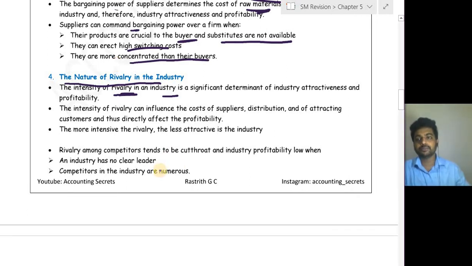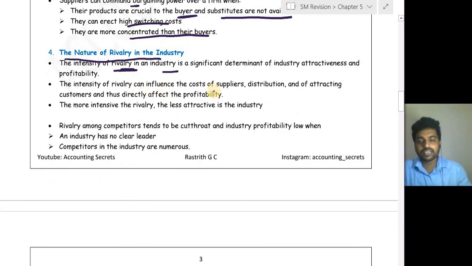The intensity of rivalry can influence the cost of the suppliers, because if that particular rival is so strong, then he might ask suppliers to charge more to his competitors. If he is not strong, he can't say that to his suppliers. If he is strong, his suppliers have to agree, because he will be a big buyer, a big purchaser.